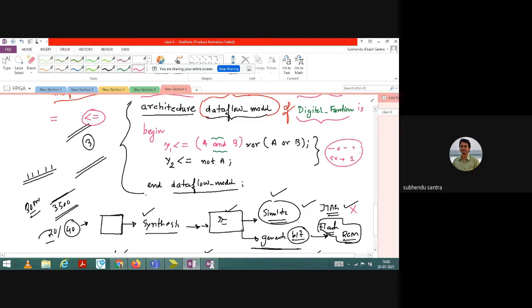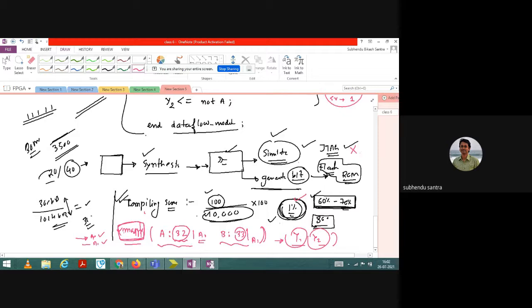That is the input, and the output you can give to an LED to check your program, or physically to any output. If you have a DSO with you, you can connect the corresponding probe to the particular pin and see the output changing. So that you can physically verify in the laboratory if you have a DSO. If you do not have one, you can assign it to an LED, because you can see whether the light is glowing or not.